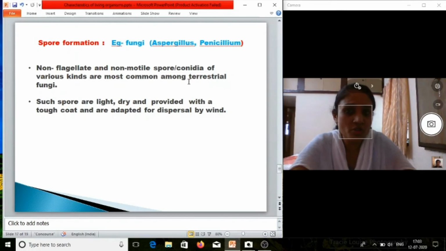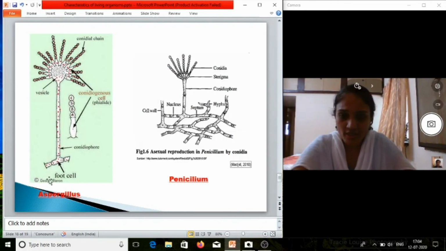Conidia are most common among terrestrial fungi, and these kinds of spores are light in weight, dry and provided with a tough coat, and are adapted for dispersal by wind. You can see the structure of Aspergillus and Penicillium.